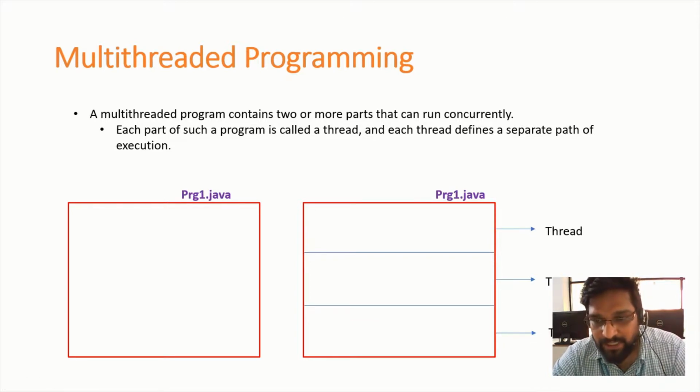For example, let us assume that your main thread is waiting for some input-output operation. When the main thread is waiting for input-output operation, the control immediately moves to the next thread which is ready to execute. If the next thread also is waiting for some input-output operation, then the control moves to the next thread. Thereby I can maximize the CPU utilization, right? So that's why multi-threaded programming has been introduced in Java.